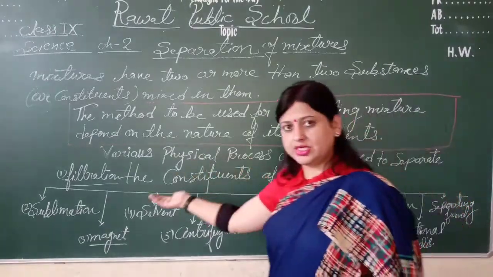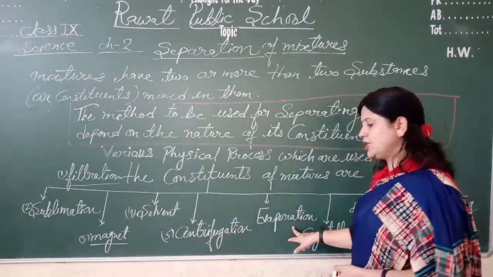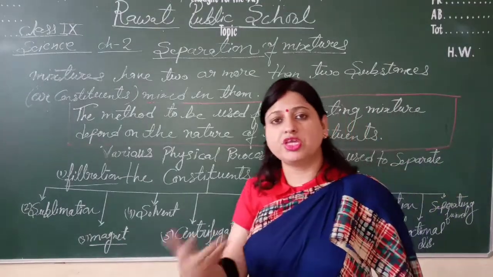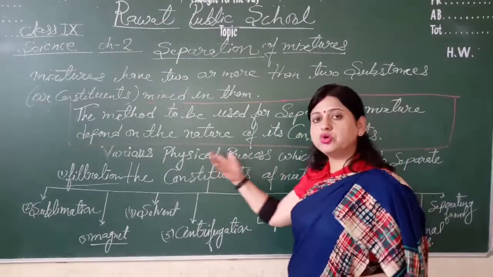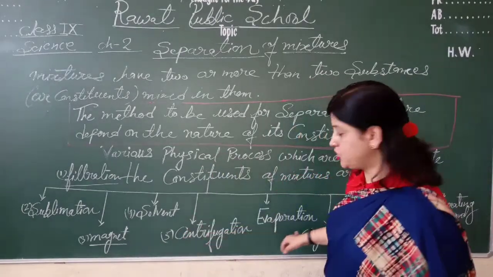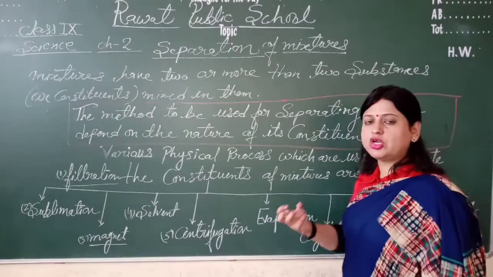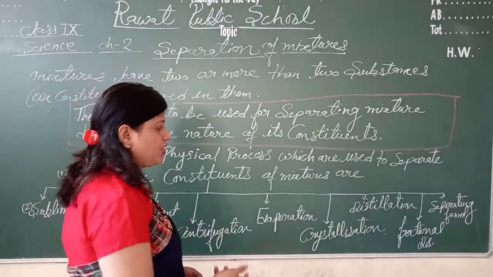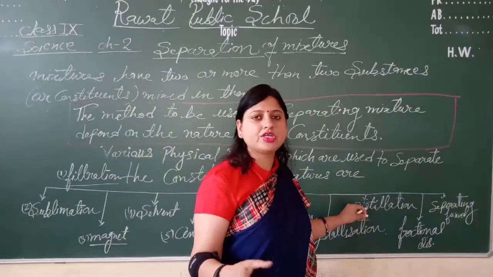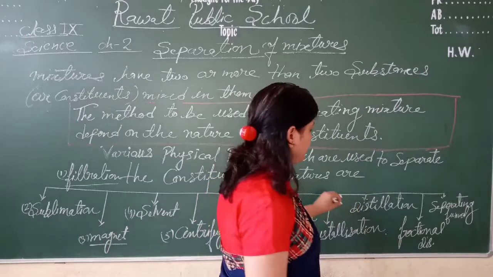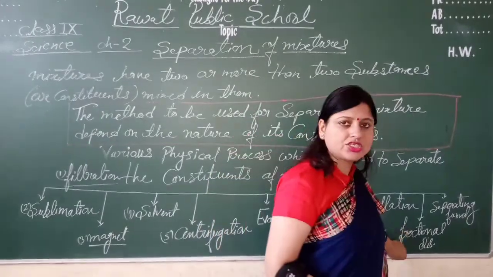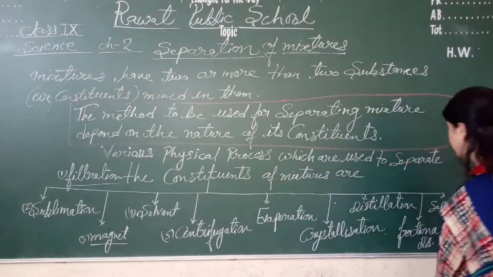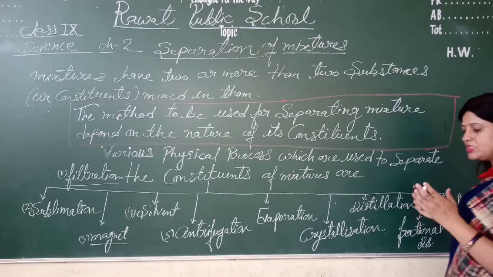Every method we will study in our next lesson. And evaporation, everyone knows about evaporation. What is evaporation? When water is heated, the water converts into vapor. It is evaporation. Crystallization: solid form crystals obtained होना, it is known as crystallization. Distillation: miscible liquids, volatile, non-volatile substance को separate करने के लिए distillation. Fractional distillation, it's very important.